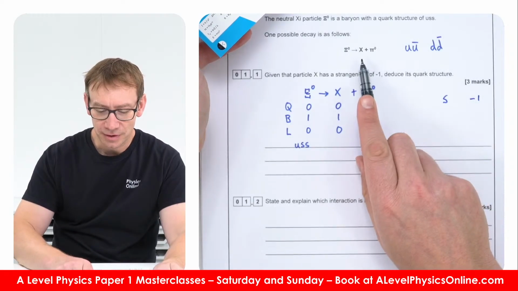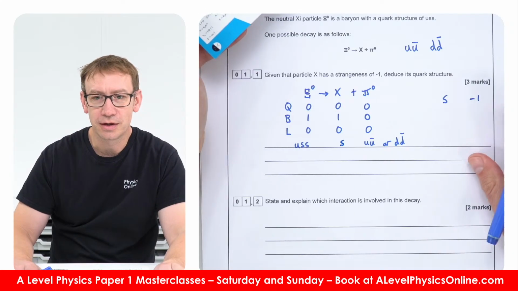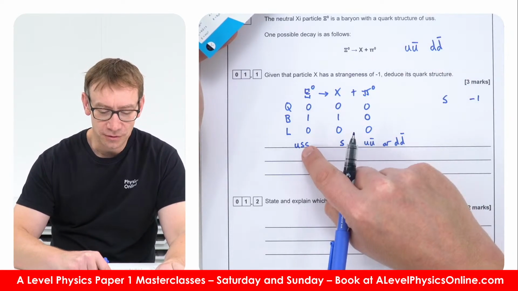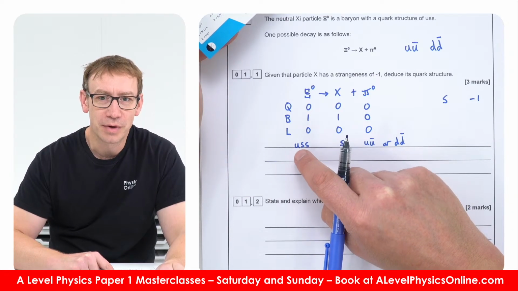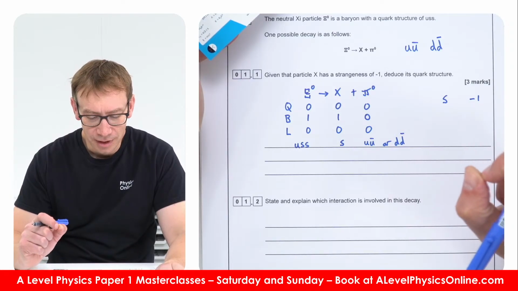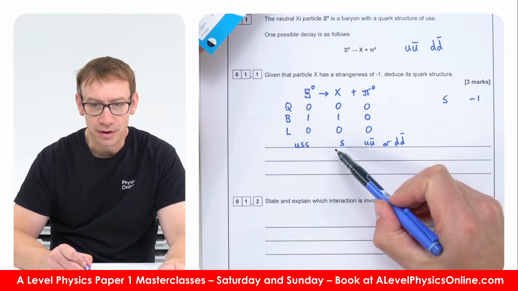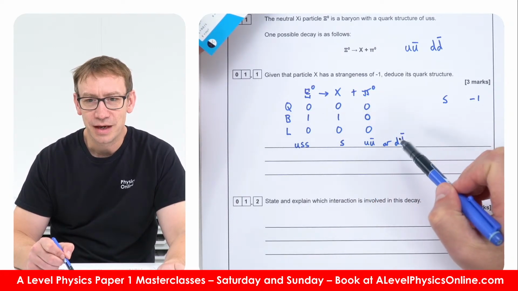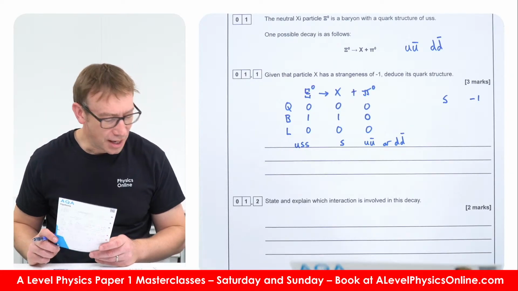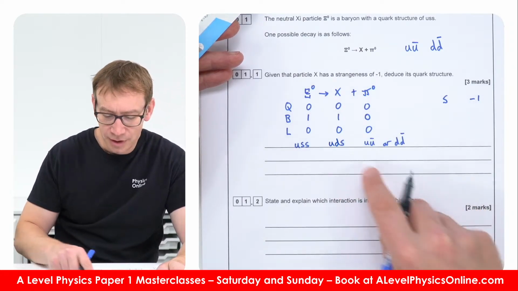Now if this particle X has got a strangeness of -1, then that must mean there's only one strange quark inside it. Whereas previously we had something with two strange quarks, so that would have a strangeness of -2. So now what we've done is we've not conserved strangeness. Instead, what must have happened is that one of the other strange quarks must have decayed into this. And I guess what we're going to have is something which is up, down, and strange.